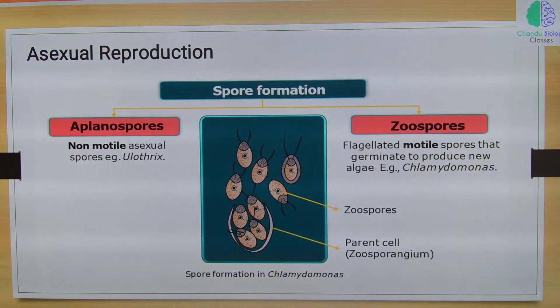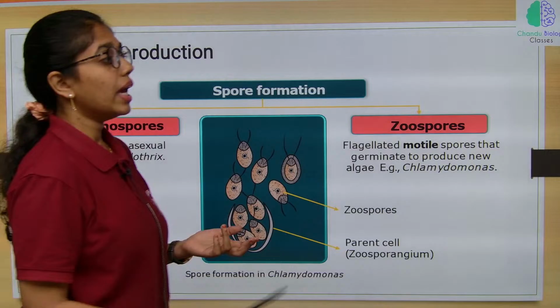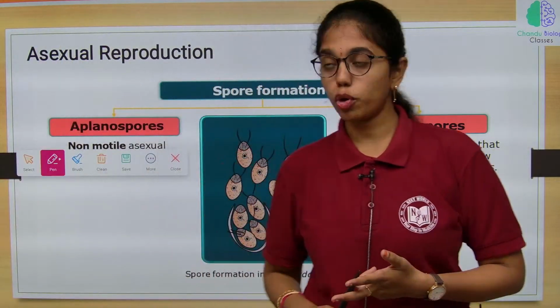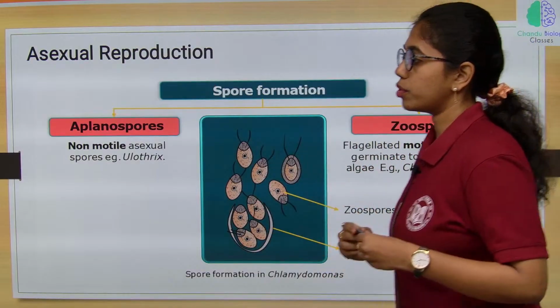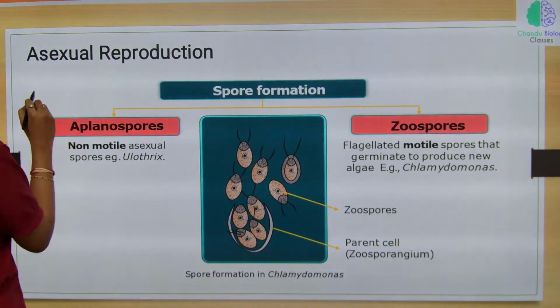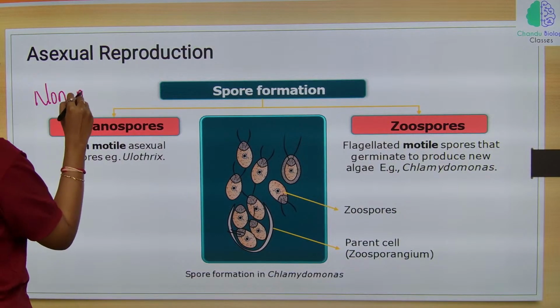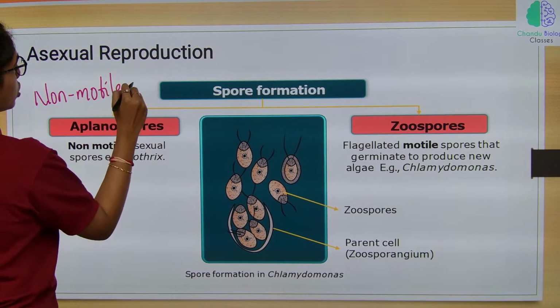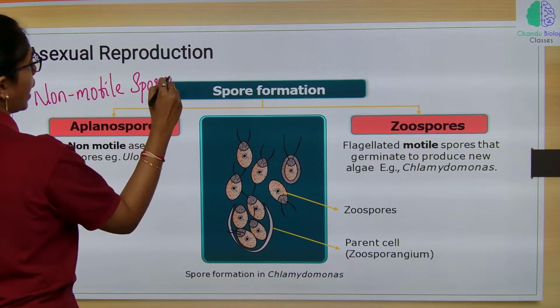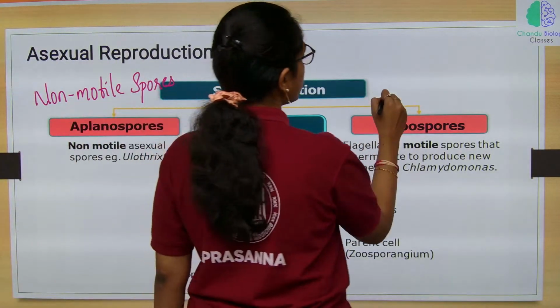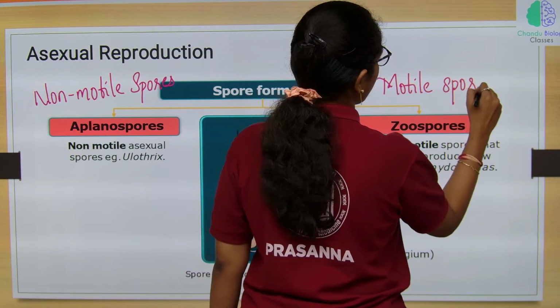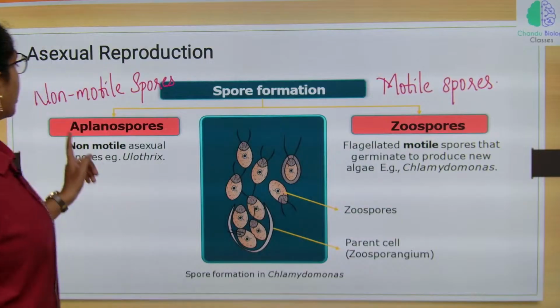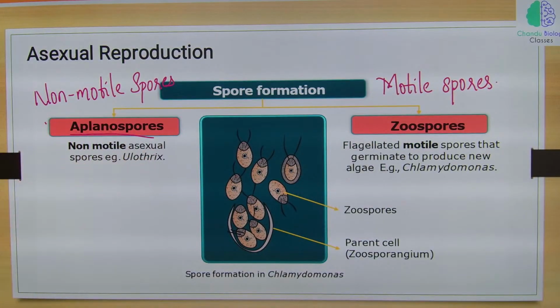Next, asexual reproduction through spore formation. Here we have two different types of spores: non-motile spores and motile spores. Non-motile spores are also called aplanospores.